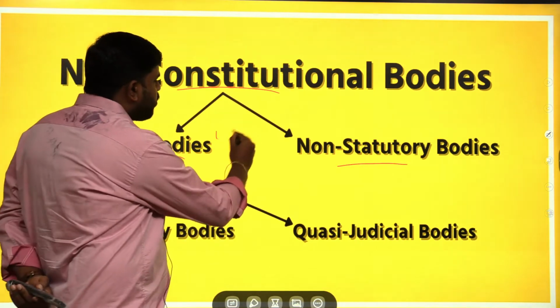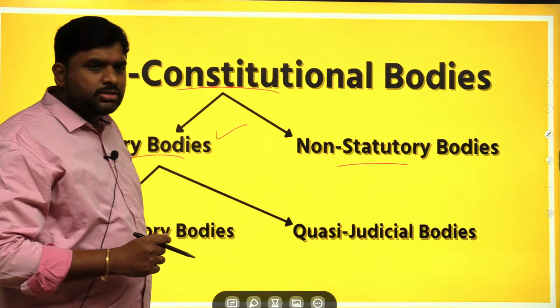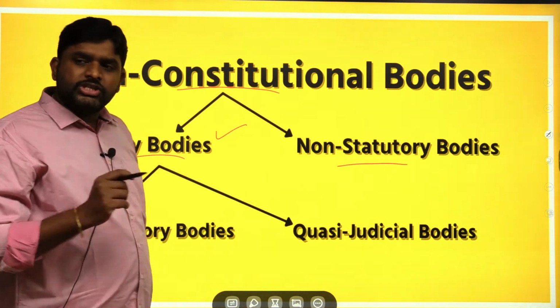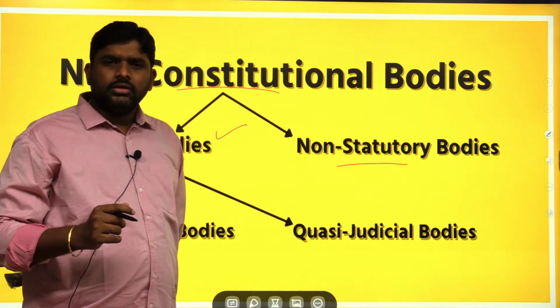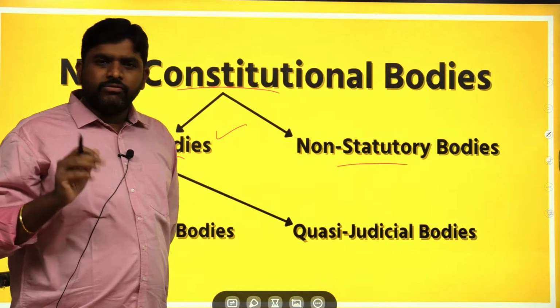What are these statutory bodies? Statutory bodies are those bodies which are made by the law of the land.